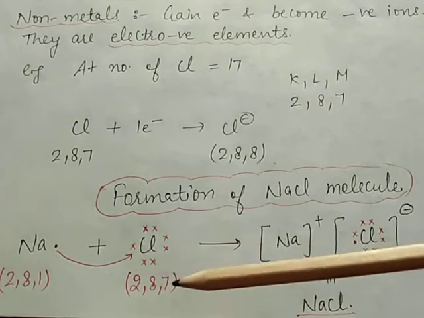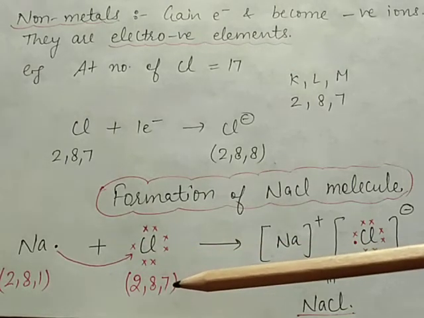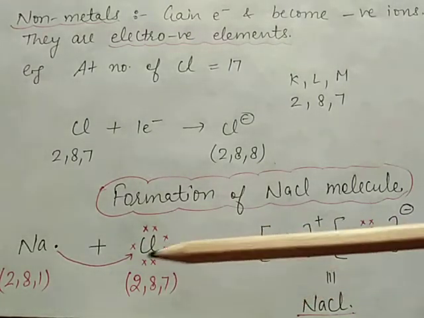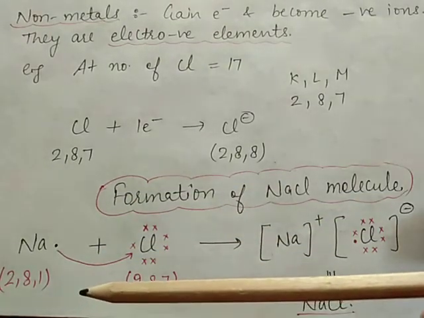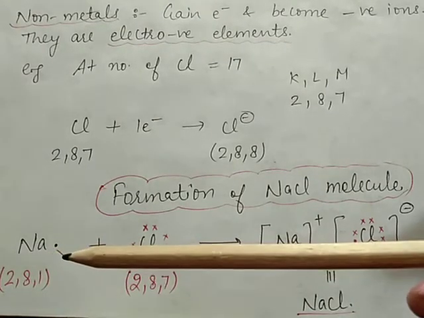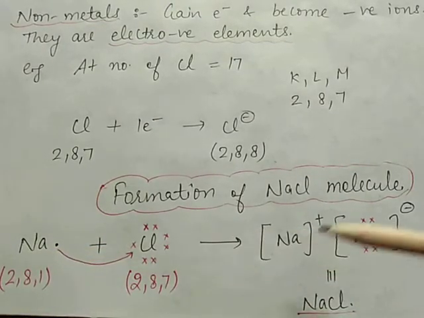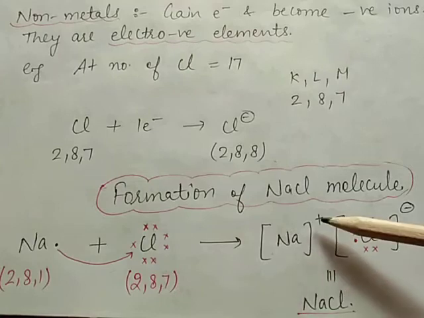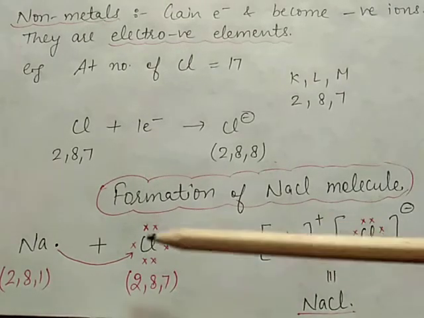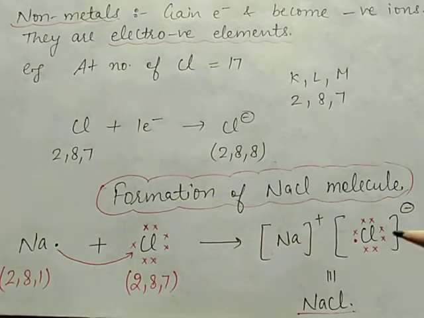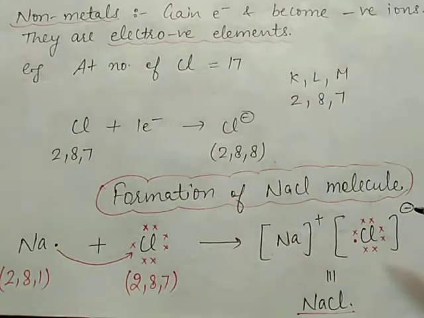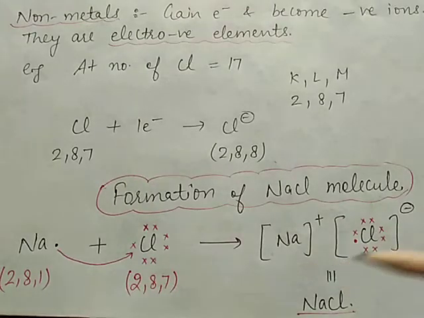After gaining 1 electron from sodium, it becomes stable, meaning 2, 8, 8, and sodium also becomes stable. When the sodium atom loses 1 electron, it will form a Na+ ion. And chlorine gains 1 electron from sodium metal, so it will form the Cl- ion, and both become stable.